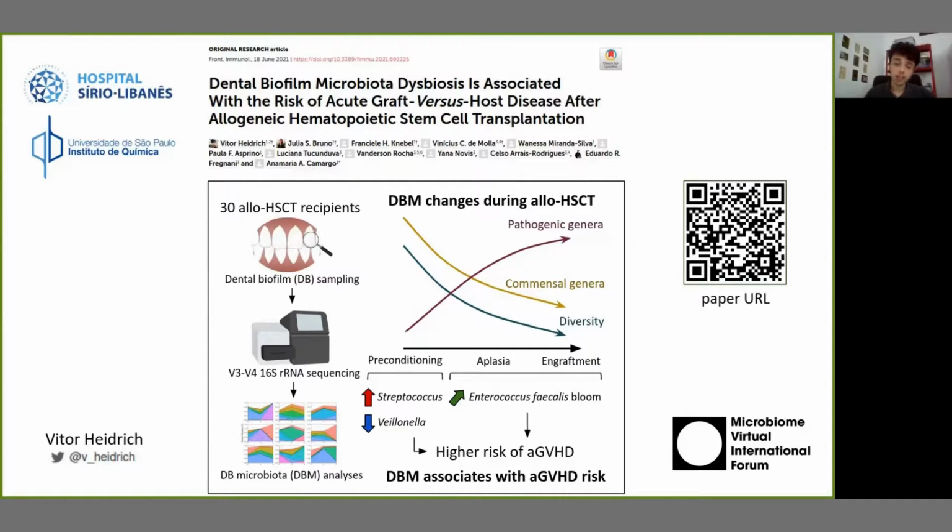And just like for the gut, we see a strong association between dental Enterococcus faecalis and a higher risk of graft-versus-host disease after transplant. So because of the easier access to oral samples, the profiling of the dental biofilm microbiota may be useful in the clinic to assess the risk of stem cell transplant complications. I'm looking forward to talking in more detail to some of you in the breakout session. Thank you.